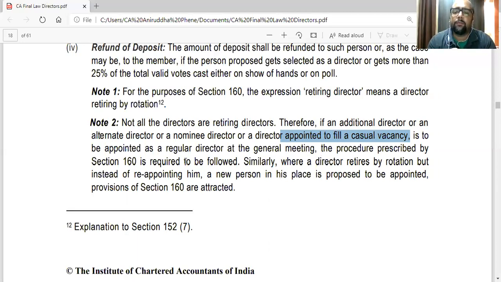Similarly, where a director retires by rotation, but instead of reappointing him, a new person in his place is proposed to be appointed, again 160 applies. Any other person apart from an additional director or alternate director can also be appointed. Again, 160 has to be applied.